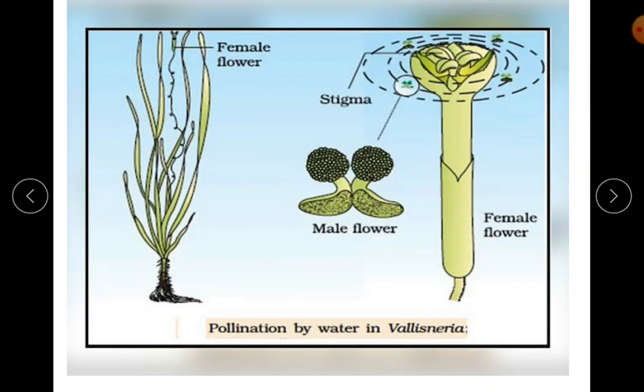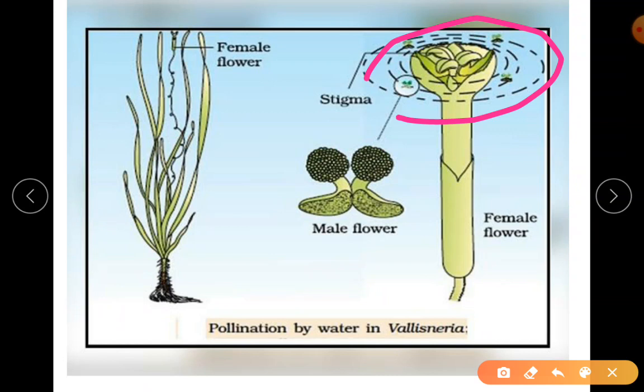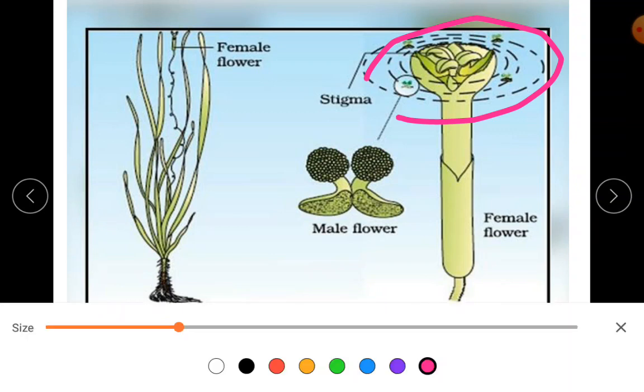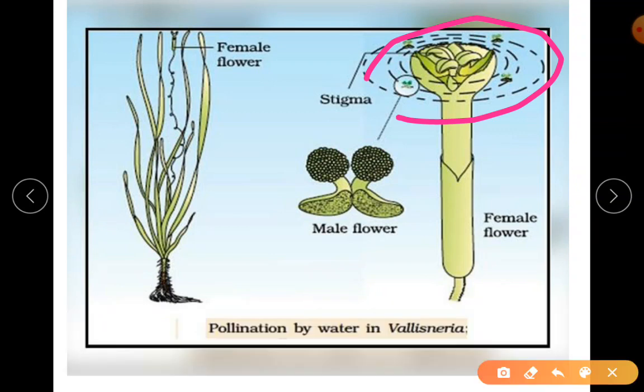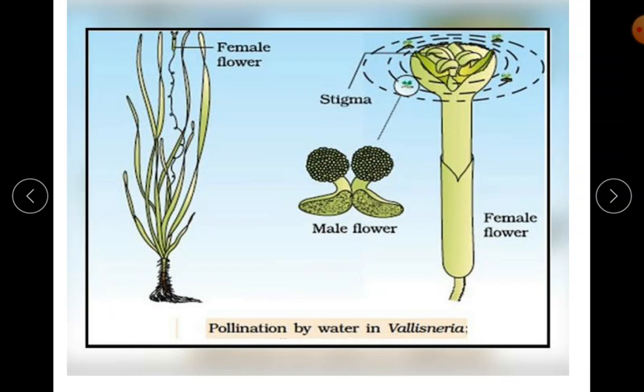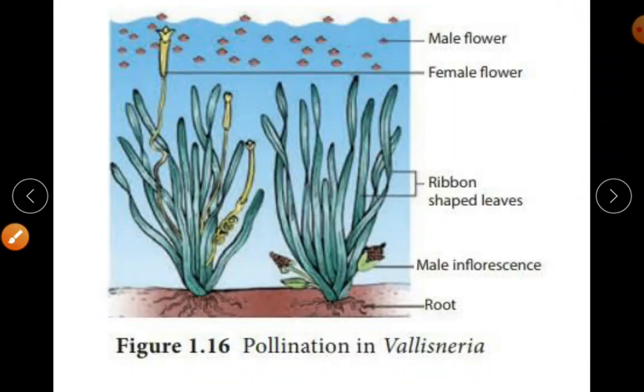Once it is close to the stigma, as you can see shown here in circles, this sticky stigma tries to trap the male flowers. Once it is trapped because of the sticky nature, the male flower releases the pollen grains, which deposit on the stigma. I hope it is clear.